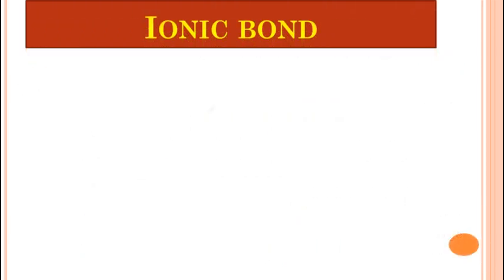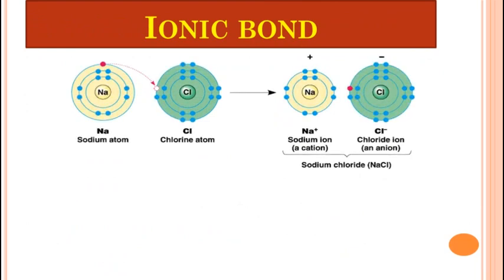Now when the elements sodium and chlorine combine, you can see in the picture that sodium loses its 1 electron and chlorine accepts 1 electron, so that an anion and a cation form. So when sodium and chlorine combine, an atom of sodium gives its valence electron to a chlorine atom, whereby the cation sodium, that is the positively charged atom, and the anion chlorine, that is the negatively charged atom, are formed. And due to the electrostatic force of attraction between opposite charges, that means sodium plus and chlorine minus,